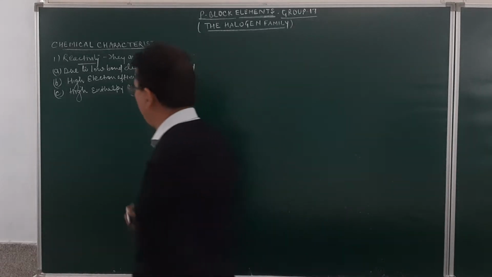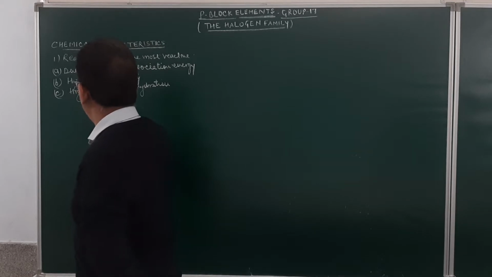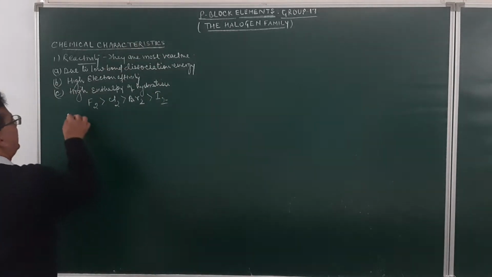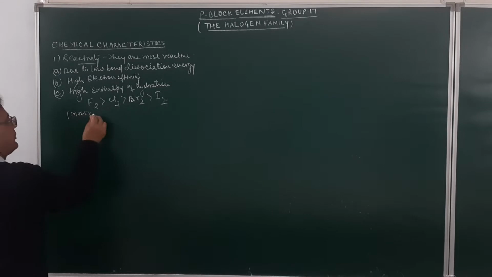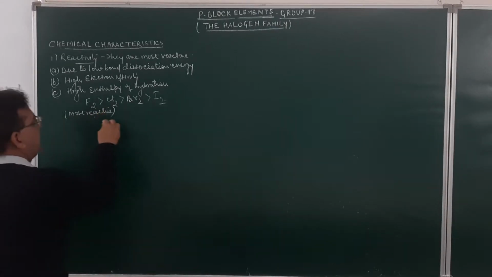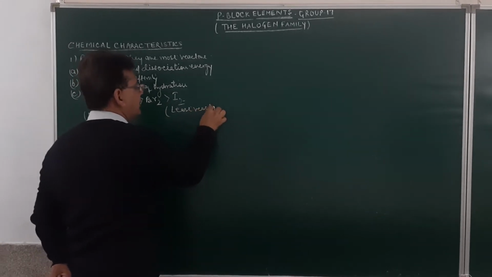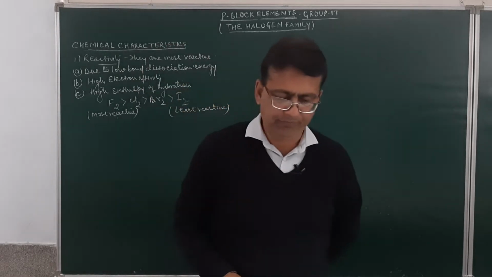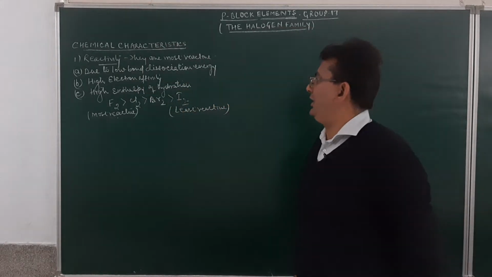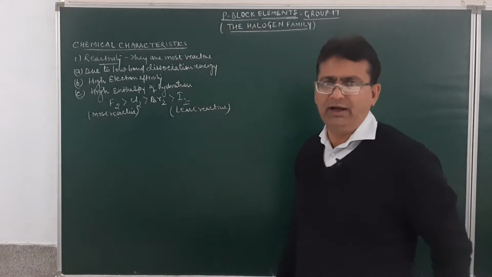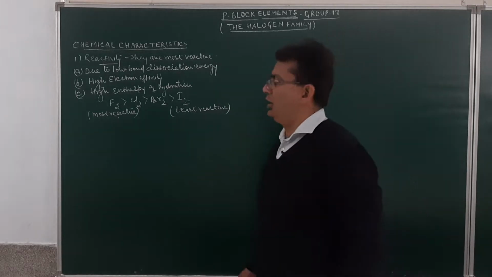The reactivity order will be: fluorine is more reactive than chlorine, which is more reactive than bromine, which is more reactive than iodine. Fluorine is the most reactive element and iodine is the least reactive. Am I clear? So the reactivity of halogens goes on decreasing on moving down the group.